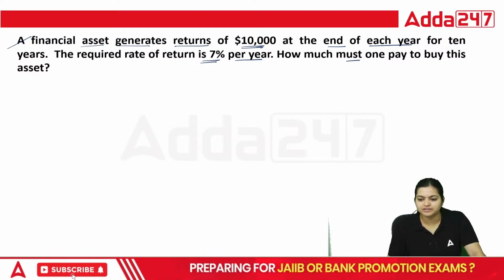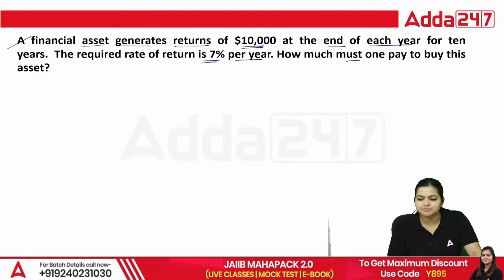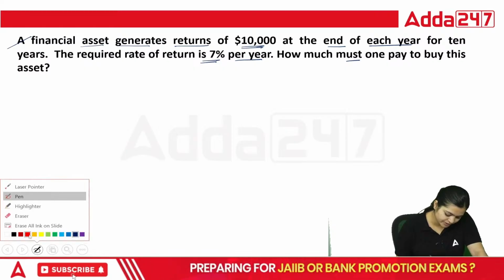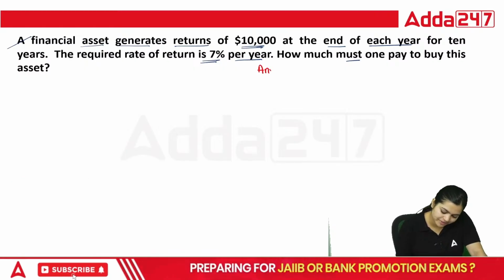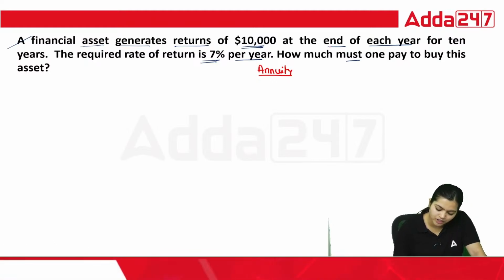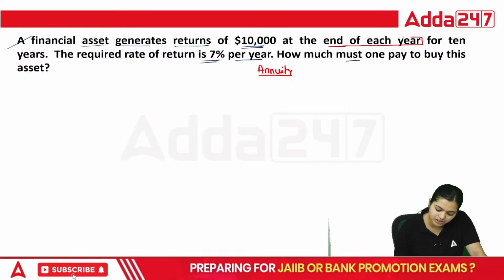Yes, what do you think? Is this again an annuity or just a normal compounding question? Yes, this is going to be your annuity. Now, why is this going to be your annuity? Let me explain. Because here you can see you want a 10,000 return at the end of each year.